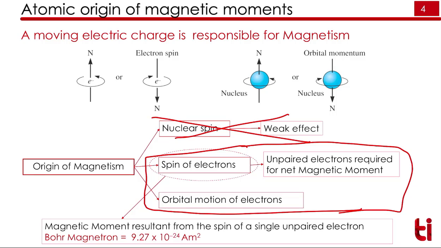For an electron to possess a magnetic moment, it should be unpaired. If it is paired, the magnetic moment is 0. If you take a single electron and measure the magnetic moment due to its spin, it comes to 9.27 into 10 to the minus 24 ampere meter square. This we call the Bohr magneton. So the Bohr magneton is the magnetic moment from the spin of a single unpaired electron.